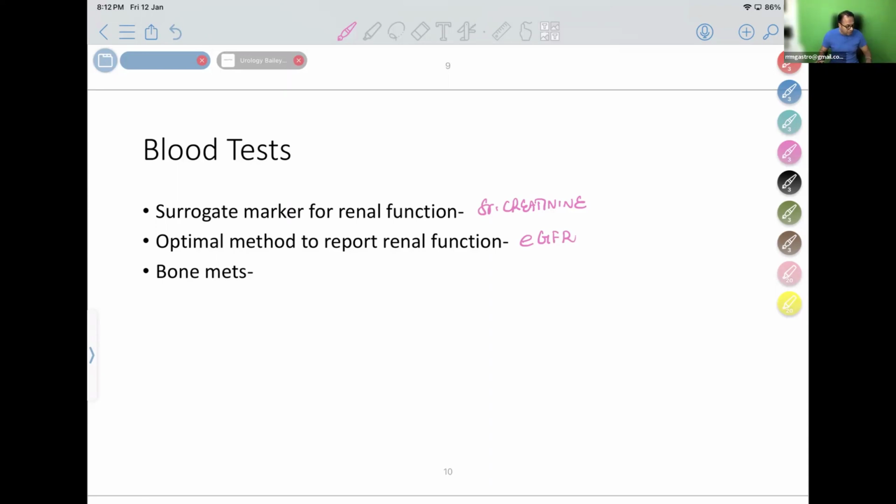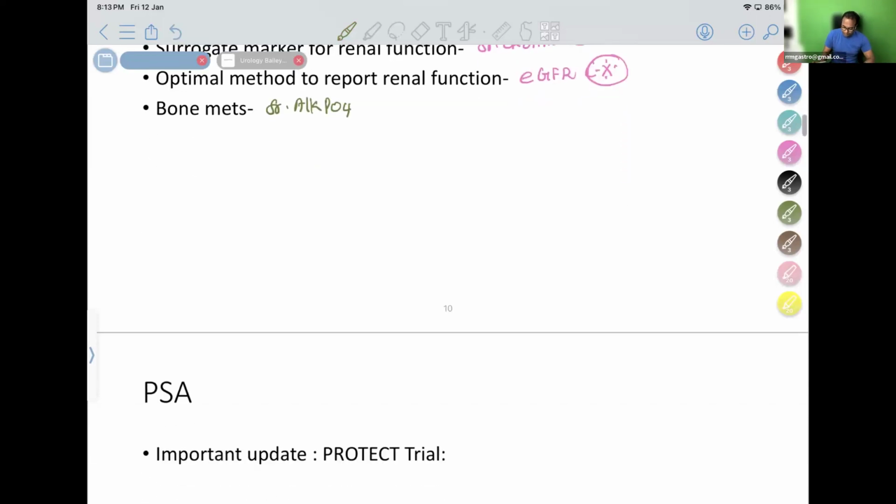But the optimal method to assess kidney function is eGFR. You can see it is very clearly given in Bailey and Love: eGFR is increasingly reported along with urea and creatinine as it is more informative of true renal function. So they are saying this eGFR, the estimated glomerular filtration rate, is becoming more accurate as per Bailey. Bone mets are detected by a simple blood test, serum alkaline phosphatase. So these are the blood tests you should do for a kidney patient.